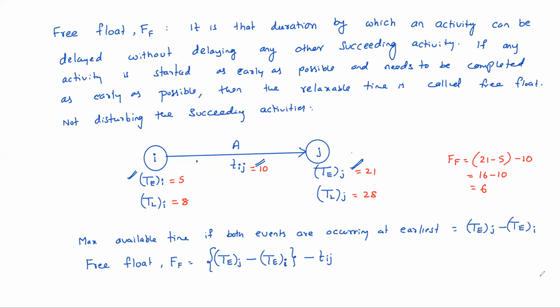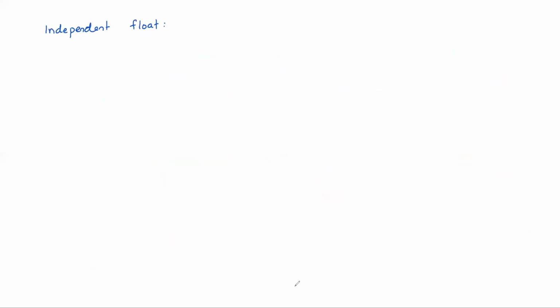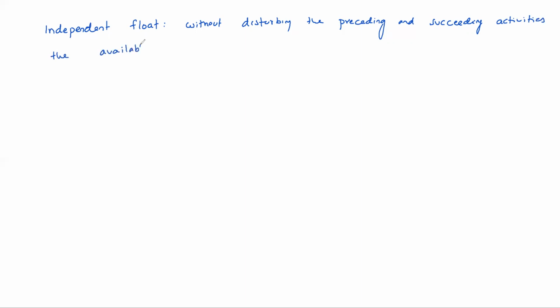But in independent float, we assume without disturbing the preceding activities as well as the succeeding activities, the available float is independent float.